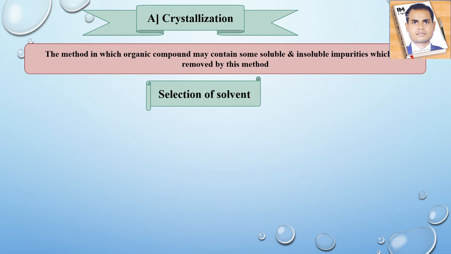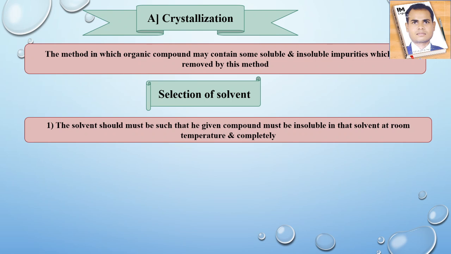First of all, we have to select some solvent for the solubility test. In that solvent, the substance should be completely soluble when hot. We have to select the solvent properly. The compound must be insoluble in that solvent at room temperature, and completely soluble on heating. That solvent we have to use for the crystallization process.